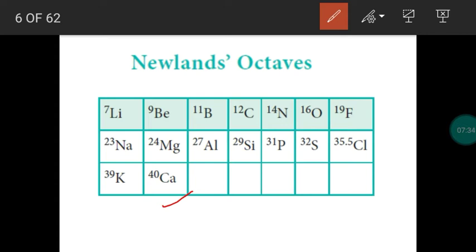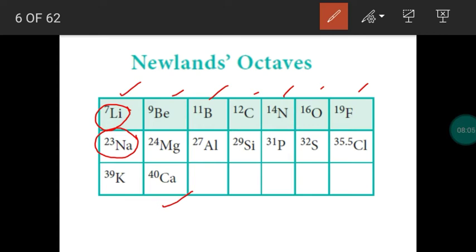Second drawback, noble gases were not included in the series. Lithium, beryllium, boron, carbon, nitrogen, oxygen, fluorine. What is the next element? Neon. So noble gases were not discovered during the lifetime of Newland, so he left noble gases. When we include noble gases, the first element will resemble the 9th element.